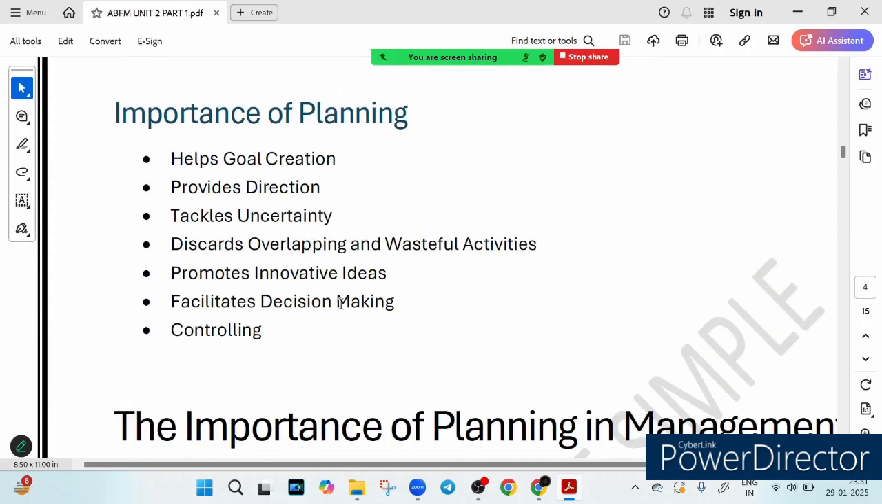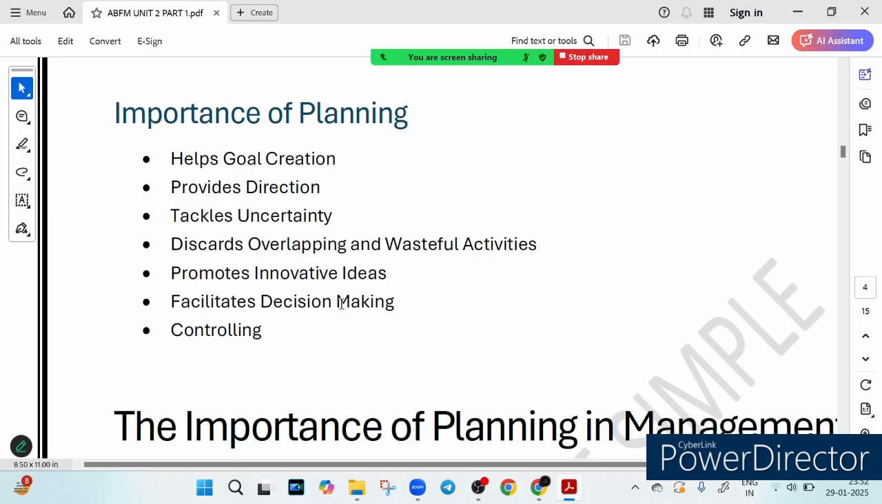Now what is the importance of planning? Obviously planning is super important. Planning is like having a Google Map for your business. Without it, you would be lost, taking wrong turns and wasting time. But with proper planning, you would know exactly where you are headed and how to get there. So why is planning so important? Let's break it down in the simplest way.